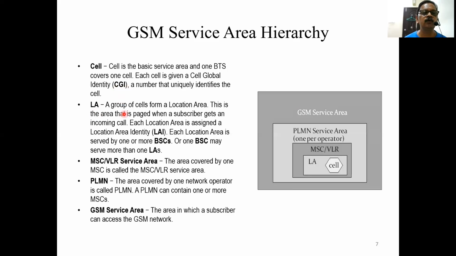LA: a group of cells form a location area. This is the area that is paged when a subscriber gets an incoming call. Each location area is assigned a location area identity, LAI.